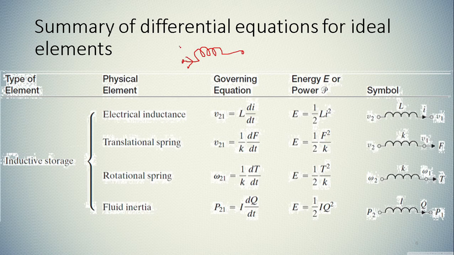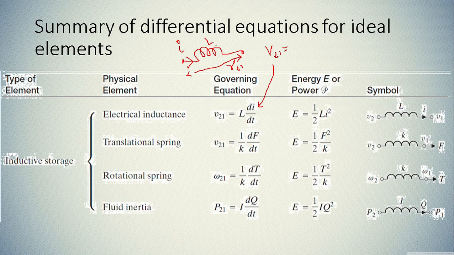The current through this inductor is given by I, and the voltage across this inductance, let's say, is V21. If you want to find the value of V21, it is nothing but L di by dt.